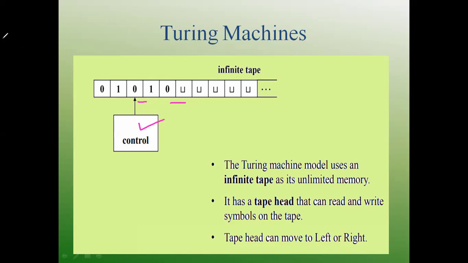The input symbols are filled into these cells, and for the remaining cells, instead of leaving them empty, we fill them with a special kind of symbol known as the blank symbol. Here we have the tape alphabet, which is represented by sigma. Sigma is used to represent the input symbols.